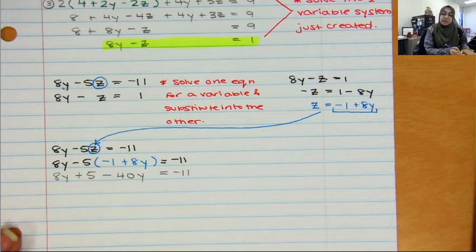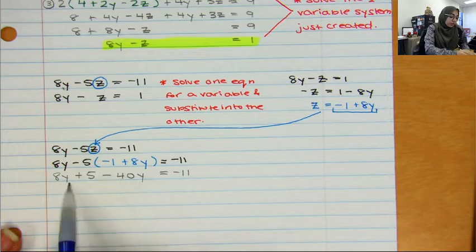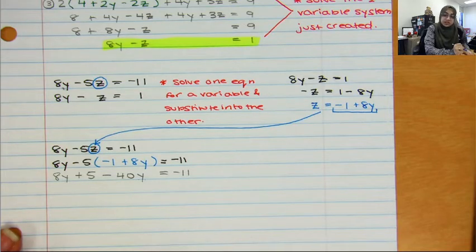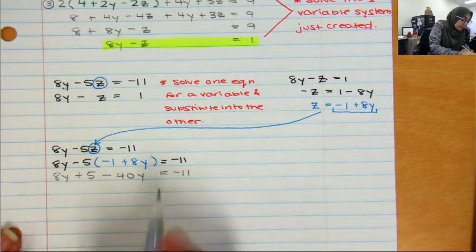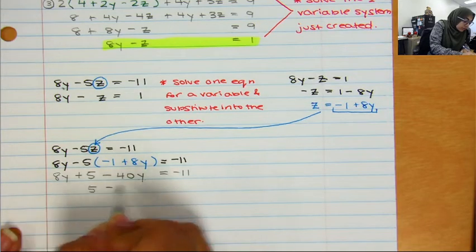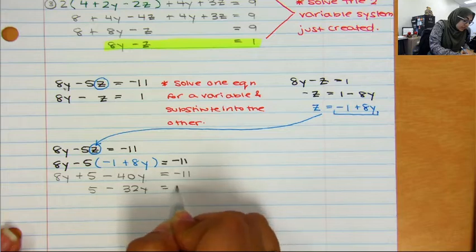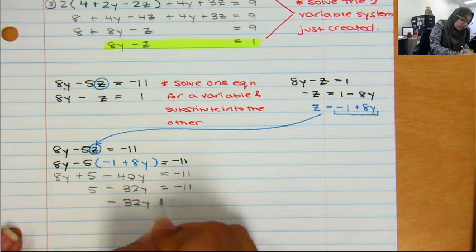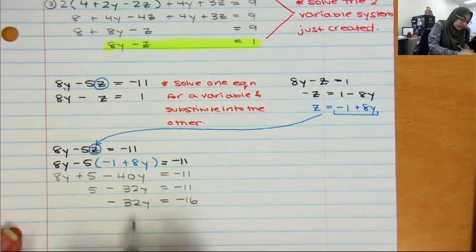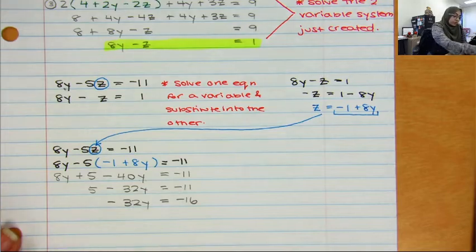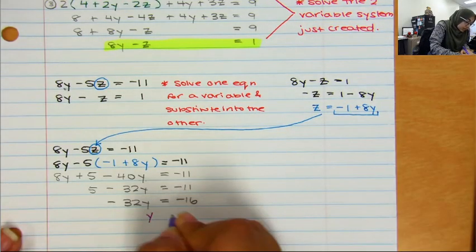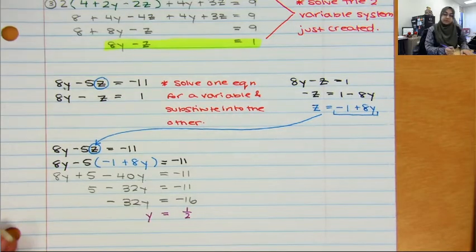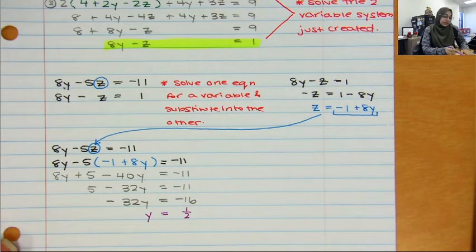And just like before, I am now going to simplify, except the difference now is I'm left over with only y's. So I can actually solve this equation. How cool is that? Combine my like terms. So I'm left with 5 minus 32y equals negative 11. Subtract 5 from both sides. 32y equals negative 16. Divide everything by negative 32, and that actually leaves me with y equals 1/2. Okay, y equals 1/2. I finally got a value for one of my variables.